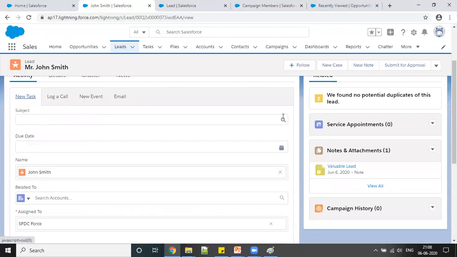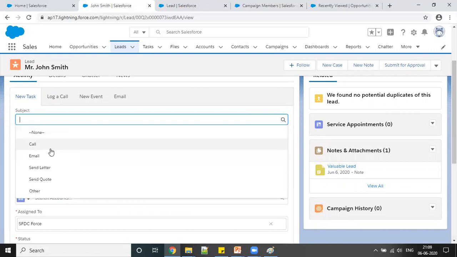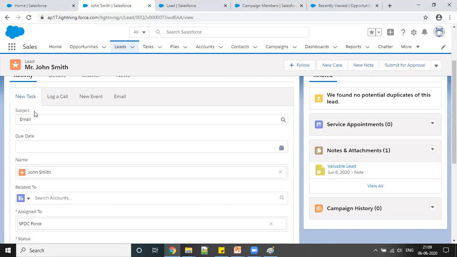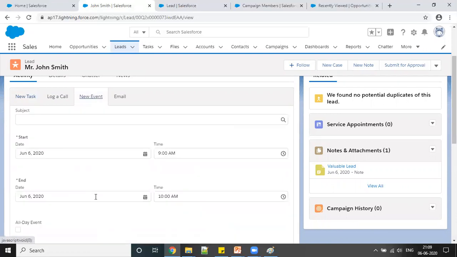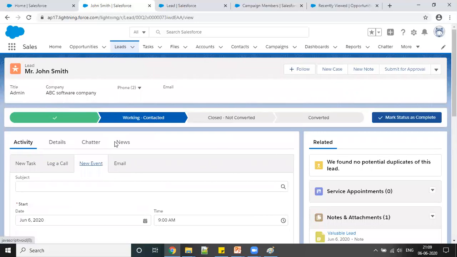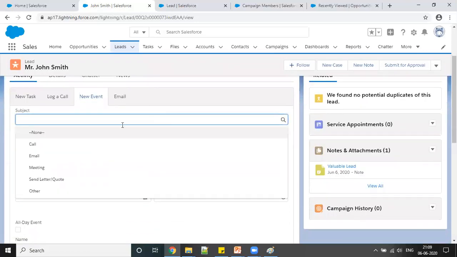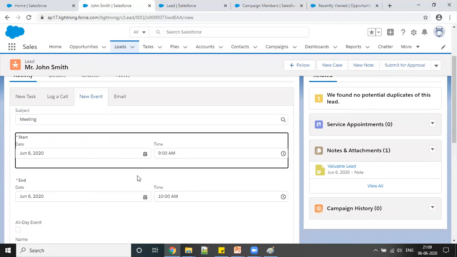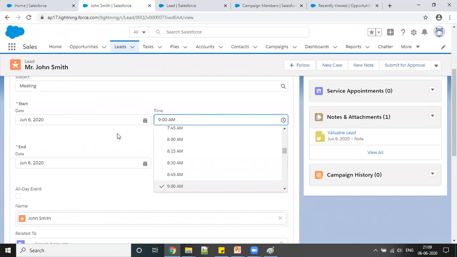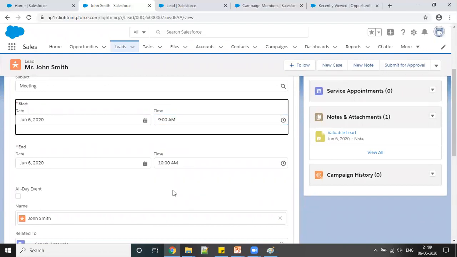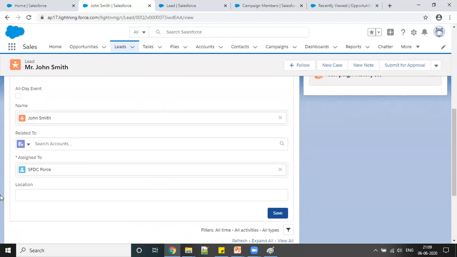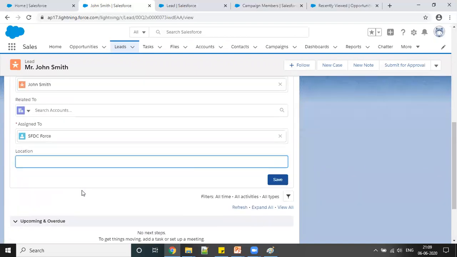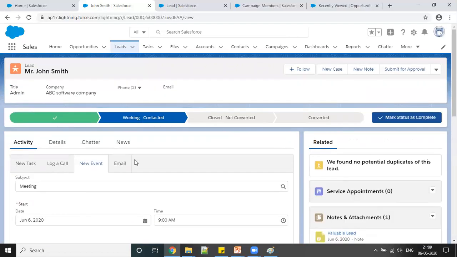If you're about to do any task, suppose I have to call this customer around 4 to 5, or I have to send this email at this time, you can just have a list of tasks you want to perform for the day. And if you want to have a meeting with the customer, as I said, this is the same as Outlook meetings. So you can define here that I want to have a meeting with the customer. You can define the date and the time, then you can define the end, and you can simply send this. And if you want to give a location, you can just give it and send it. So it is like inviting by email.